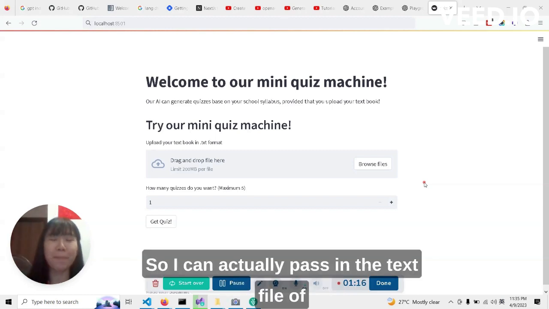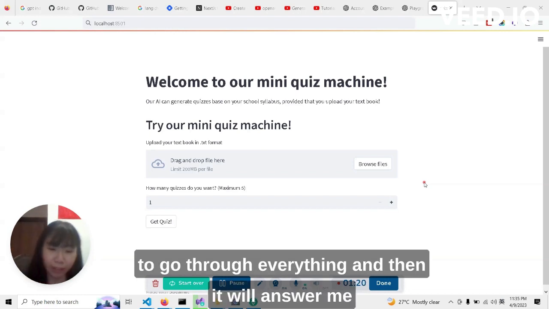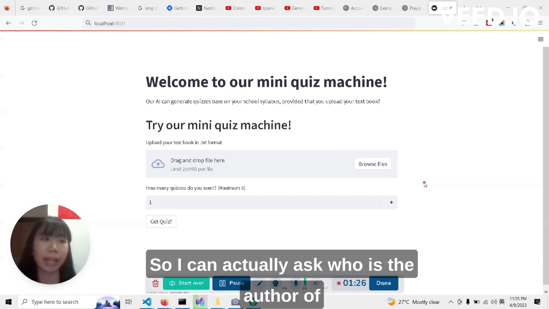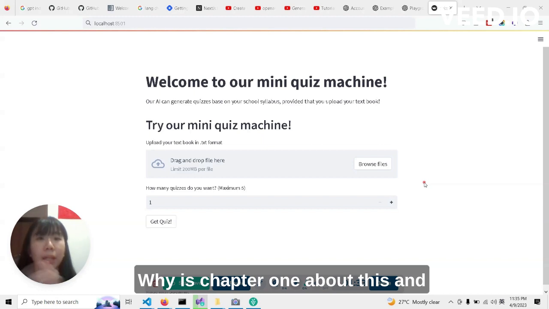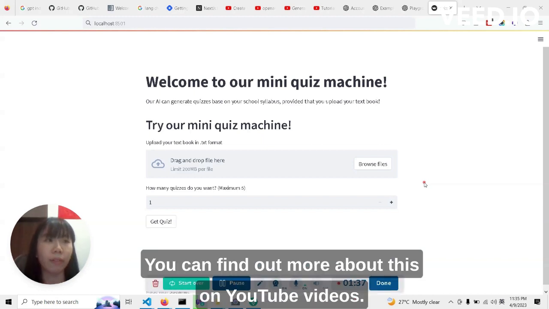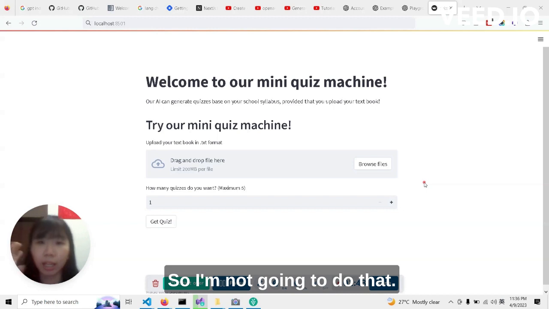I can pass in the text file of Rich Dad Poor Dad and ask OpenAI to go through everything, and then it will answer me on anything I want to ask about this book. I can ask, who is the author, what is this book actually about, what is chapter one about, this and that. It will answer you. You can find out more from these YouTube videos. There are a lot of people doing that already, so I'm not going to do that.